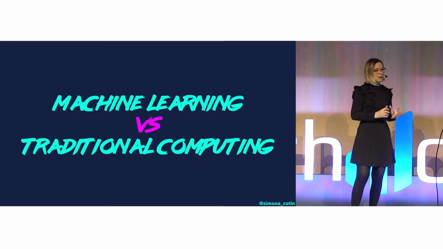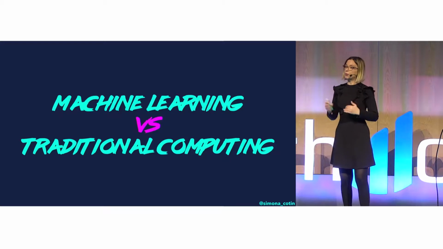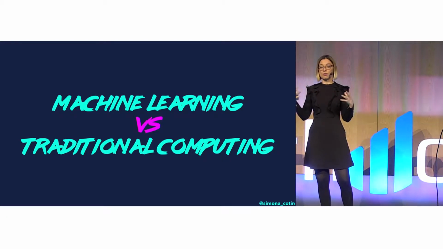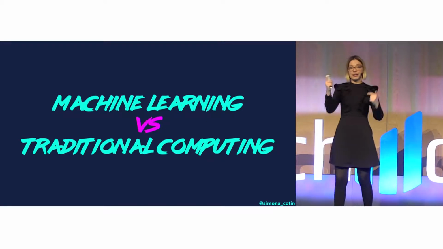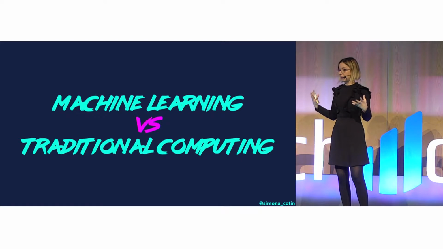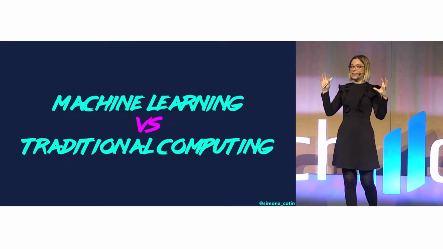Okay, but if we think of machine learning versus traditional computing, in traditional computing, what we normally do is we give a set of instructions when we want to solve a problem, and based on the input and the output and the conditions that we have defined, we decide something. Whereas with machine learning, we no longer have that set of instructions.